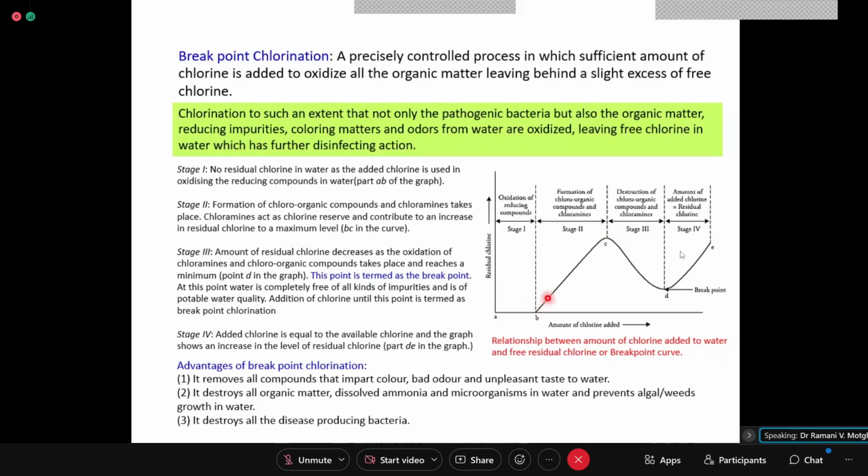और ये single stroke में ऐसा आएगा ऐसा भी नहीं है. You may get something like this, then like this, then going up. So at this point, compounds which get oxidized with lesser quantity are forming.